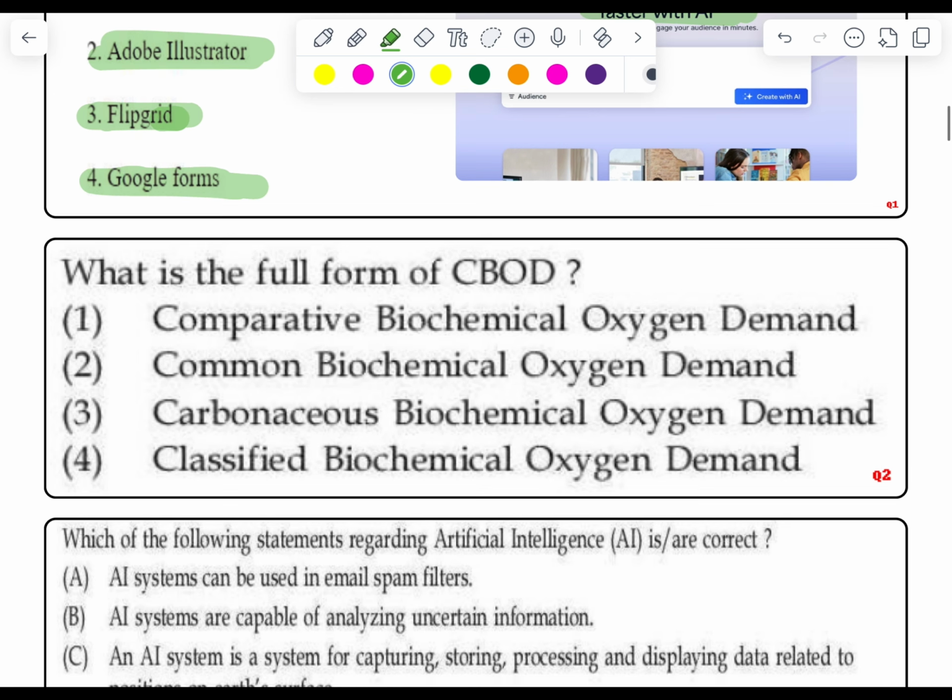Now the second question is, what is the full form of CBOD? The full form of CBOD is carbonaceous biochemical oxygen demand. Okay, next question.